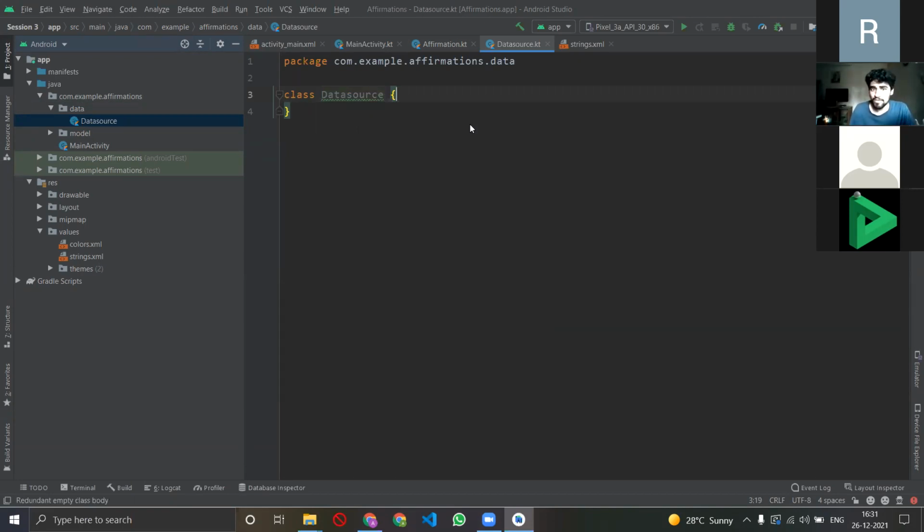So how do you want to play with the data? Now Kotlin will ask कि तूने तो एक कुछ भी ऐसा खाली क्लास लिख दिया है, so I'll tell, listen, okay, now I want to load all my affirmations. Now I want to do a lot of things with the data. I want to basically load my affirmations.